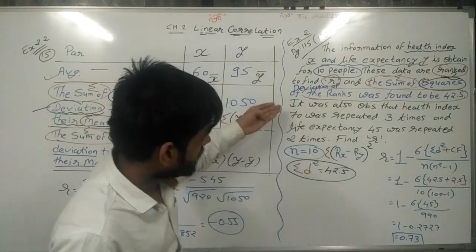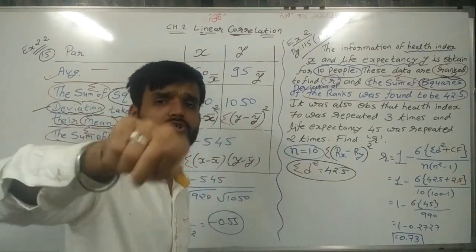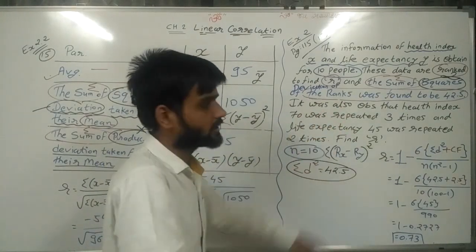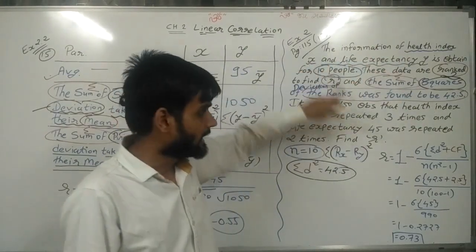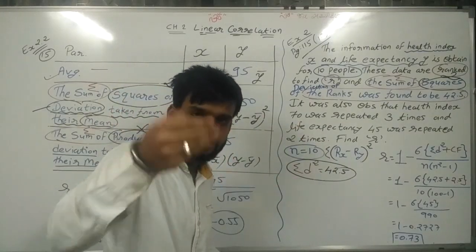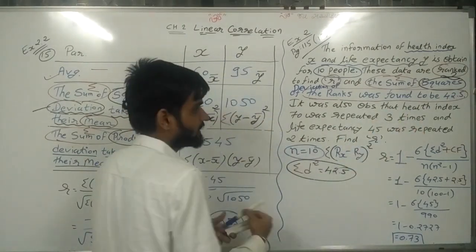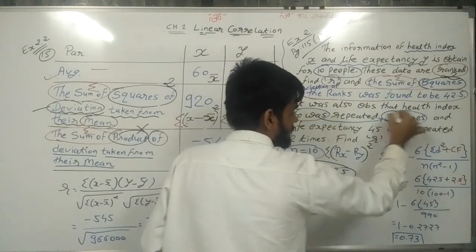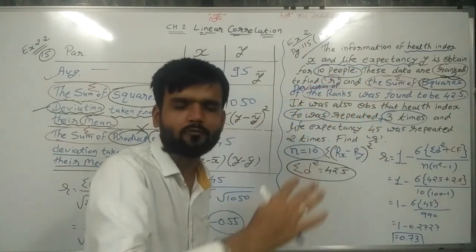But here next information is given, that is the repetition of the observations. It was also observed that health index, means x, health index 70 was repeated 3 times. Most important thing. Now try to remember my last lectures of rank correlation.